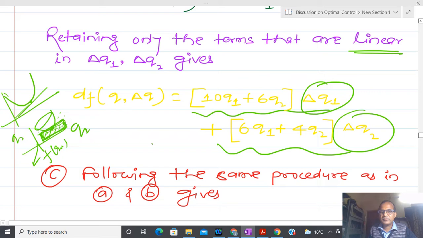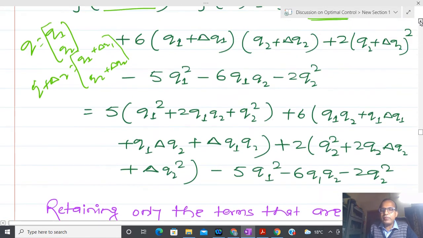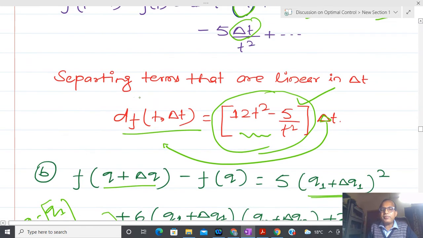Sir, repeat once. What I am saying is that in order to find the maxima or minima, what we are doing in the first order case is, you can see that if df equals 0, then I have a simple equation: 12t^4 minus 5 equals 0. So we are putting this quantity equal to 0, then df equals 0, because delta t is never 0. Delta t is tending towards 0, not equal to 0. Due to that reason I have only one option, that this quantity should be 0.